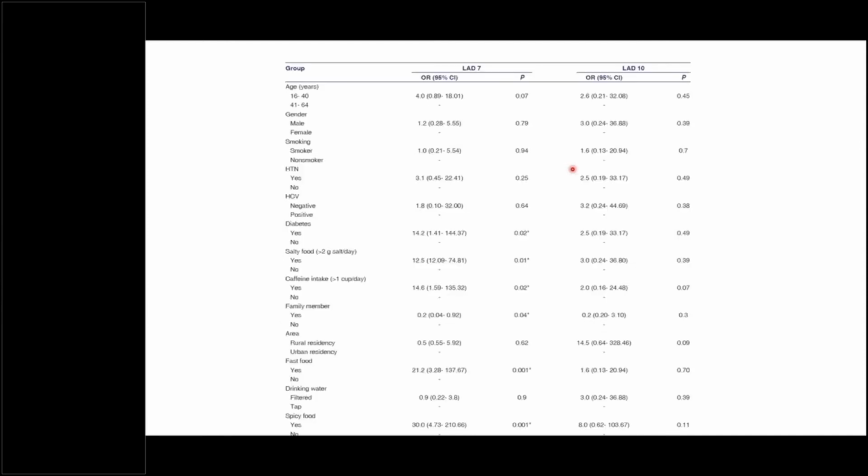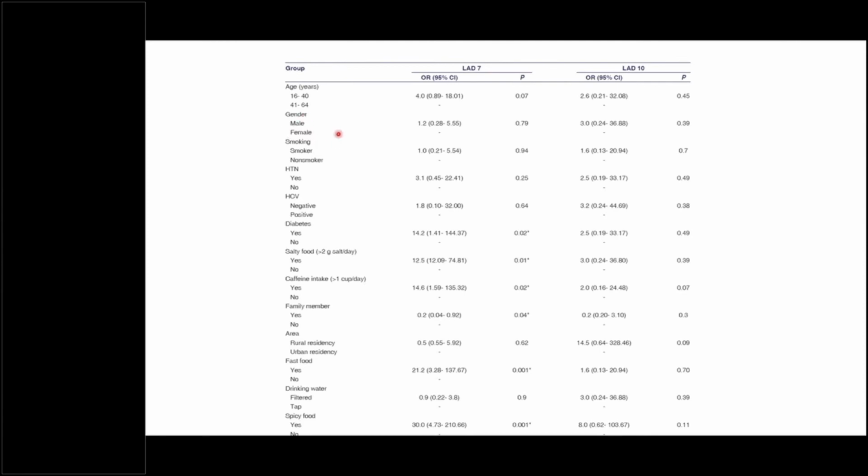Now in the same paper, the authors wanted to see various factors which may affect the eradication. So this is 7-day, this is 10-day, and then these are factors like age. You can see they have dichotomized it. Age is basically ratio data, but they have dichotomized it into two groups, so the frequency under each is now a nominal scale of measurement.